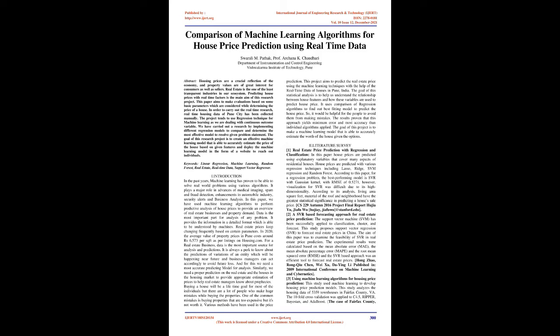Data is the most important part for analysis of any problem. It provides the information in a detailed format which is able to be understood by machines. Real estate prices keep changing frequently based on certain parameters. In 2020, the average value of property prices in Pune cost around 6,573 rupees per SQFT as per listings on housing.com.